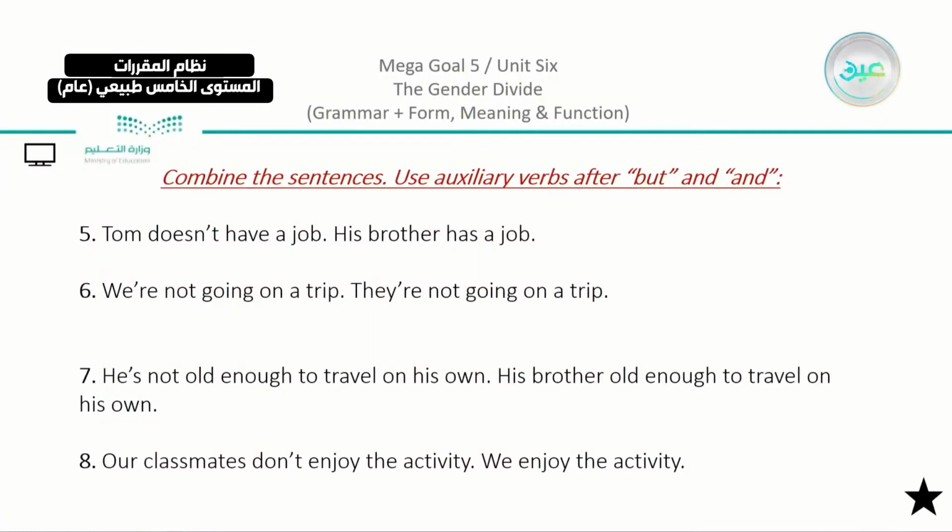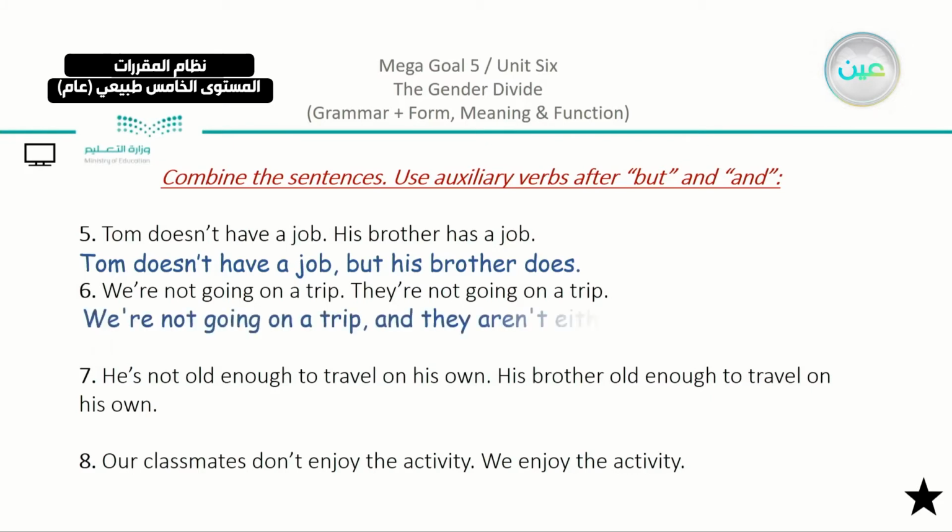Tom doesn't have a job. His brother has a job. There is a difference here. Now we can say that Tom doesn't have a job, but his brother does. We're not going on a trip. They're not going on a trip. Similarity, which means that we have here, we're not going on a trip and they aren't either. Or we have here, we're not going on a trip and neither are they.